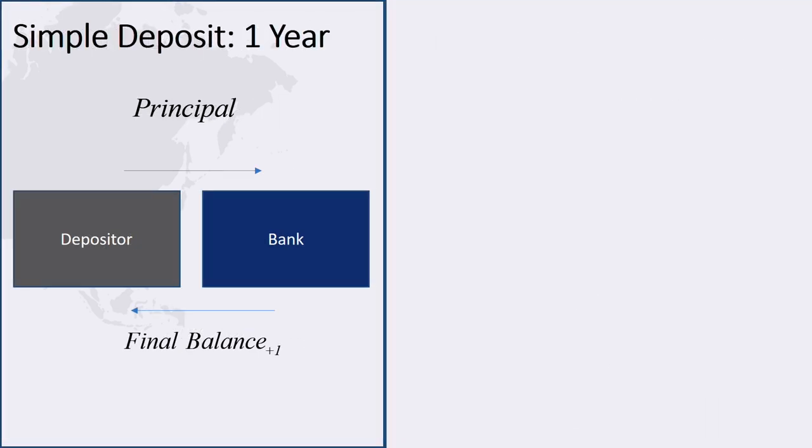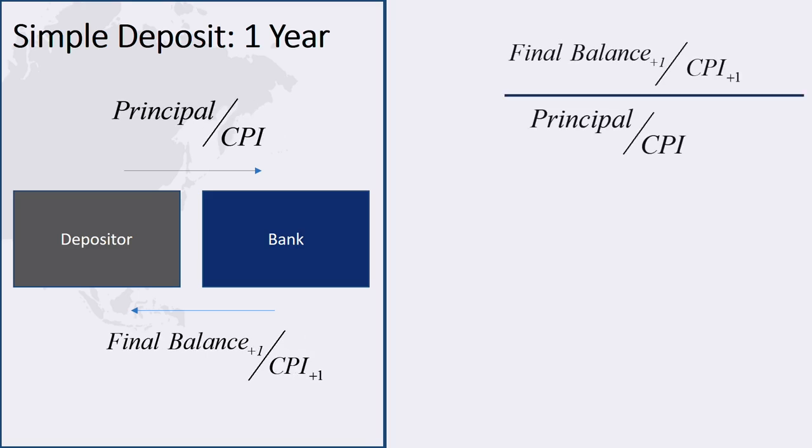Though the growth in the monetary value of the deposit is given by the interest rate, inflation will also determine the growth of purchasing power. The purchasing power of the principal is the principal divided by the CPI. This is the quantity of consumer goods that could be purchased with the amount of the deposit. Likewise, the final balance can be used to purchase goods at the prevailing price next year. The growth rate of purchasing power is the purchasing power at the end of the year relative to the purchasing power at the beginning of the year.